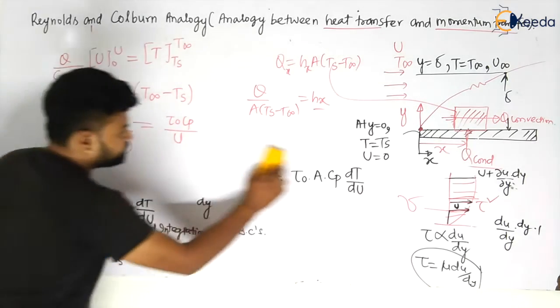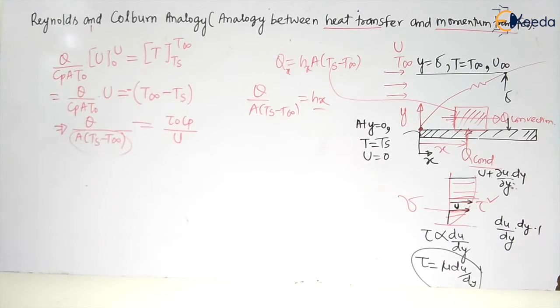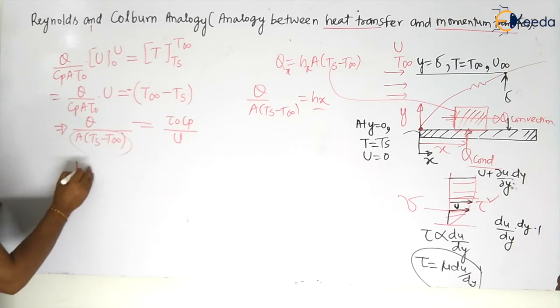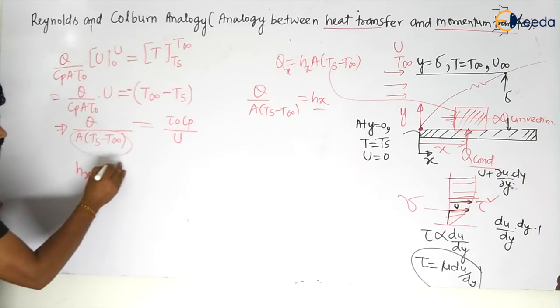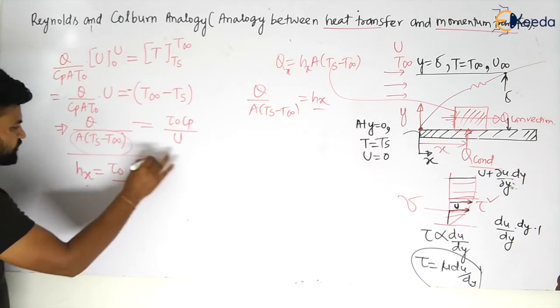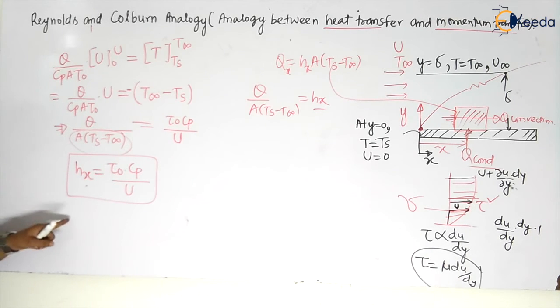Let us see. So this value will become equal to hx. So we will have that hx is equal to tau naught Cp divided by u, my dear students. Tau naught Cp divided by u, and that is nothing but your heat transfer coefficient.